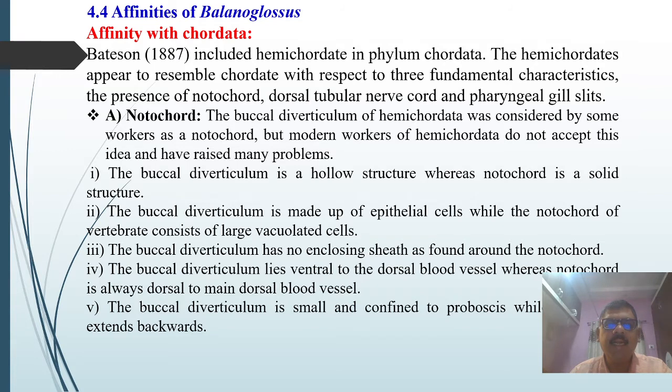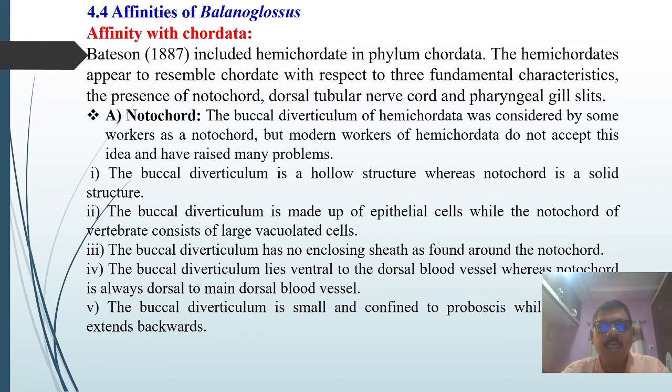Bateson in 1887 included hemichordates in phylum Chordata. The hemichordates appear to resemble chordates with respect to three fundamental characteristics, which can be observed in the chordates. What are these? These are presence of notochord, presence of dorsal tubular nerve cord, and the pharyngeal gill slits.